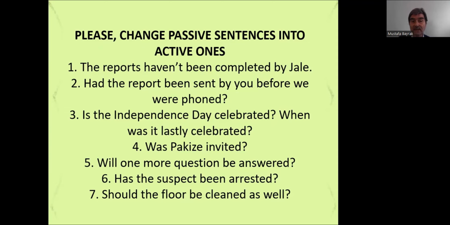Okay. Has the suspect been arrested? Passive. So, have they arrested the suspect? Have they arrested the suspect? 7, should the floor be cleaned as well? Or should I clean the floor as well?